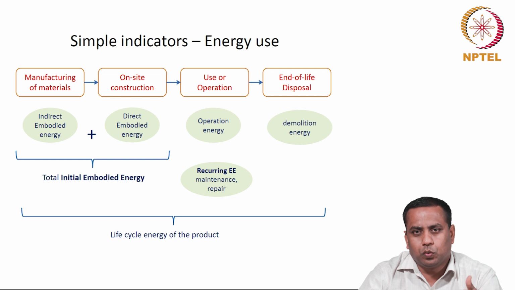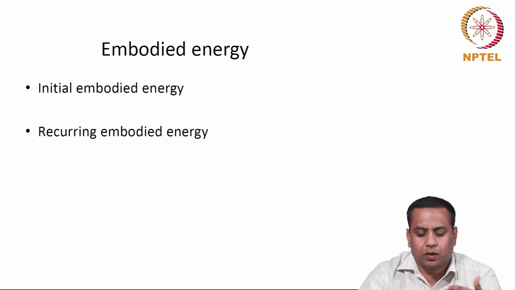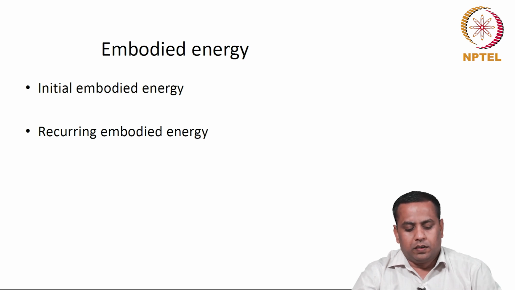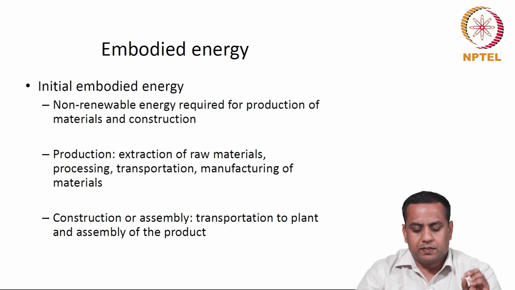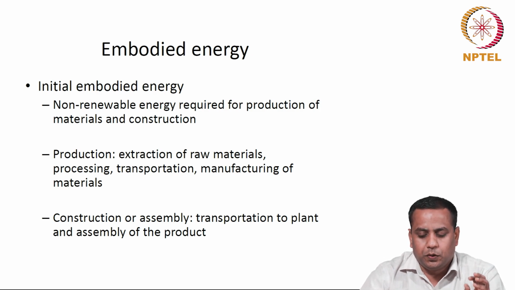Now, we will go through the definitions of each indicator one by one. The embodied energy has two components, initial embodied energy and recurring embodied energy. The initial embodied energy is a non-renewable energy used for manufacturing materials and assembling the product.